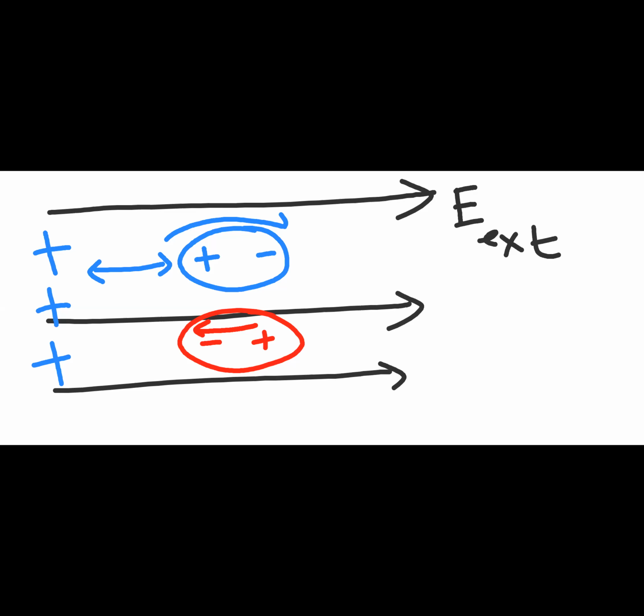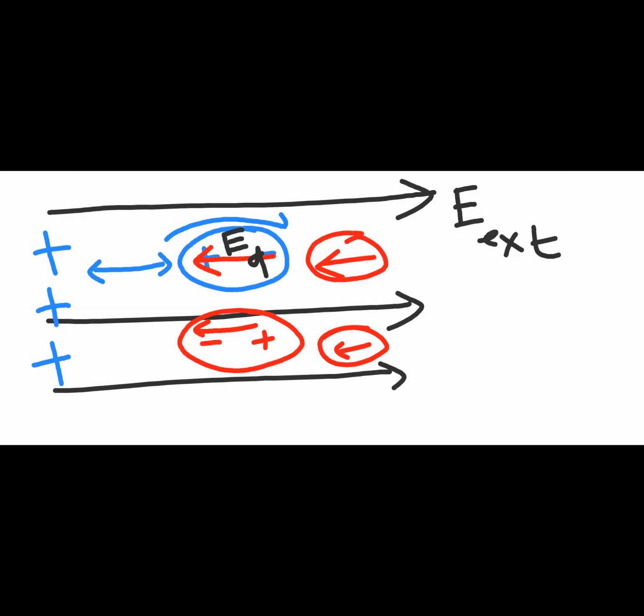Suppose you have n number of molecules. Draw n number of molecules. All these molecules will have a direction from right to left. I will name this as E internal, or E_D, the electric field of the dipole. Both are in the opposite direction.